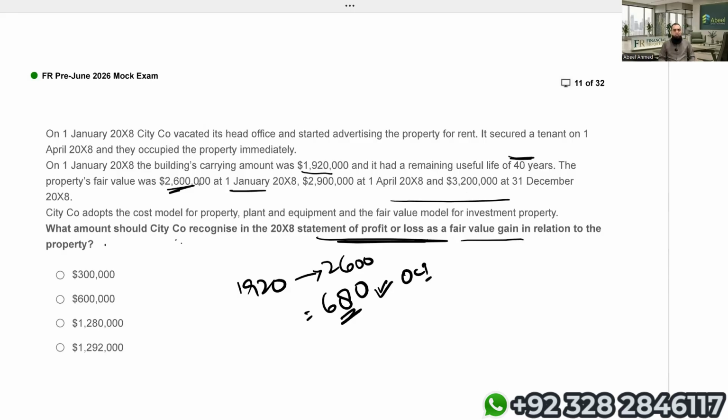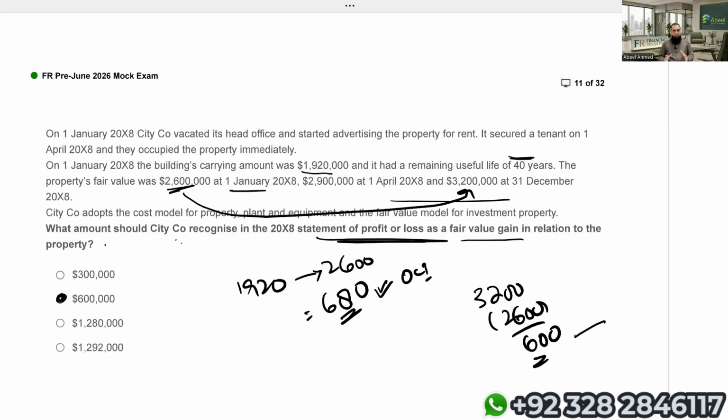On day 1, January X8, the fair value is 2.6 million. From 2.6 million, at the year end, it is 3.2 million. In case of investment property fair value model, on each reporting date, we have to revalue the property to the fair value, and the changes in the fair value will go to P&L. And after IFRS 18, we know that whatever the change comes in the fair value, we have to show that under investing activities. So logically in P&L, we will show the gain of fair value, which will be 3.2 million minus 2,600. There's a gain of 600. So basically, in the statement of profit and loss, the fair value gain in relation to the property is 600,000.